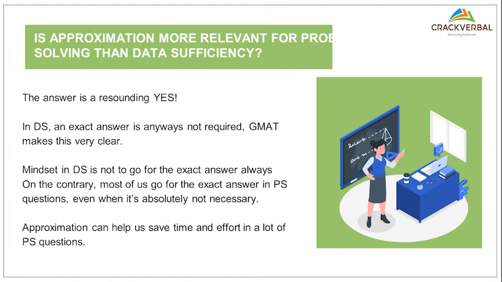That is the reason why the approximation techniques that we discussed today are probably a little more relevant for problem solving than data sufficiency. Because in data sufficiency, we don't require the exact answer anyway. And therefore, when it comes to problem solving, approximation can be a boon by helping you save time and effort.